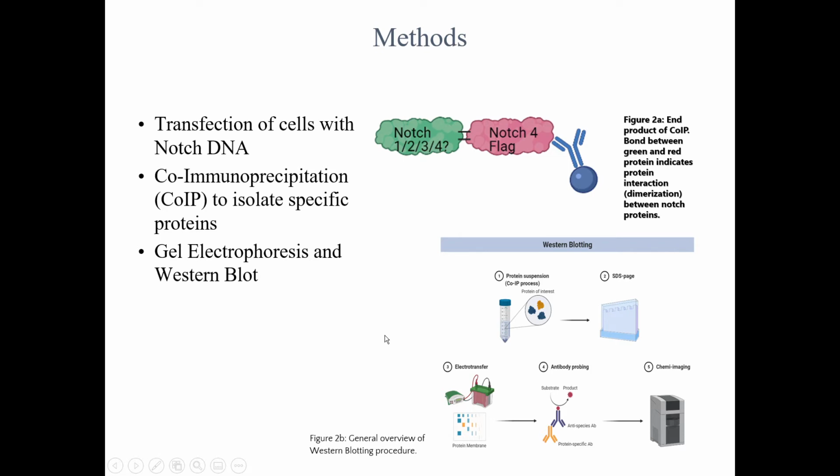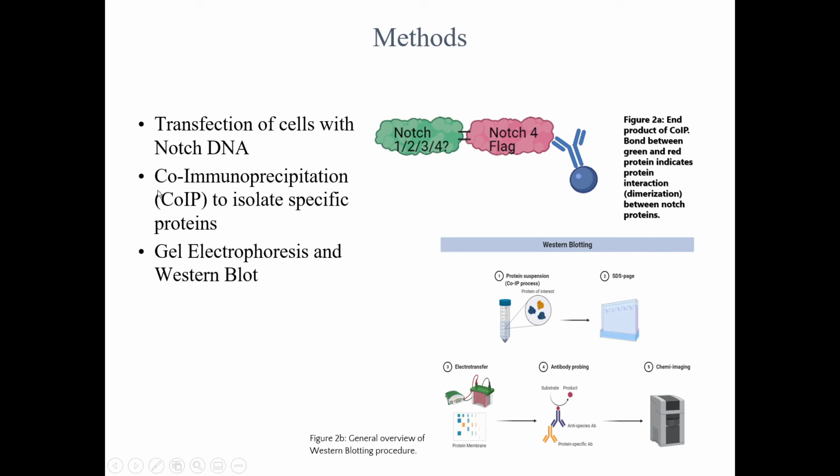Our first step, as far as running this experiment, is to transfect human embryonic kidney cells with Notch DNA. How we did this was by adding the same amount relative to Notch 4 of Notch 1, 2, and 3, but adding less Notch 4 as we went along, so that we could vary the amount of Notch 4. We've seen that Notch 4 shows more expression, so we want to figure out exactly how much Notch 4 we need to get Notch 3, 2, and 1 to show the same amount of expression.